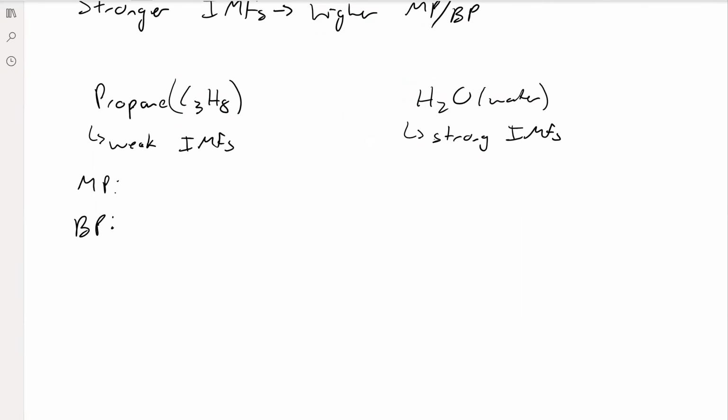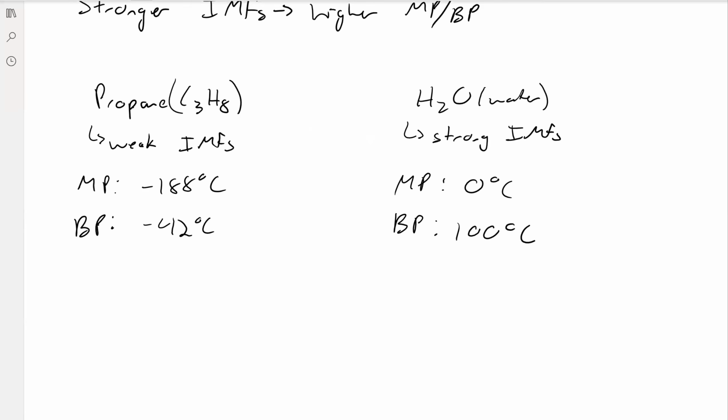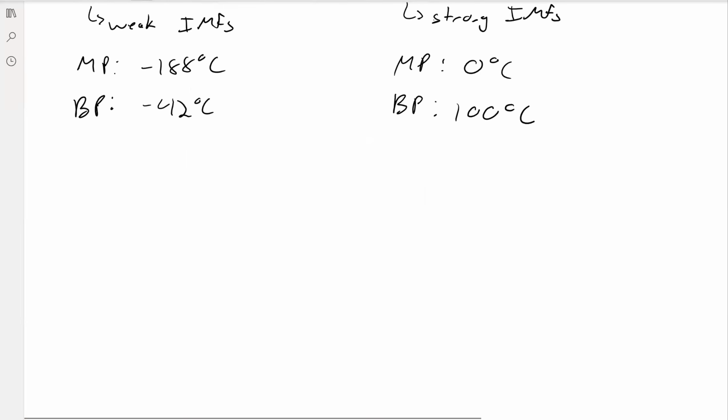So it generally comes as a gas at room temperature, and that's because its melting and boiling points are very low. Its melting point is negative 188 degrees Celsius, and its boiling point is negative 42 degrees Celsius. While water has a melting and a boiling point of 0 and 100. And that's due to water's stronger intermolecular forces.